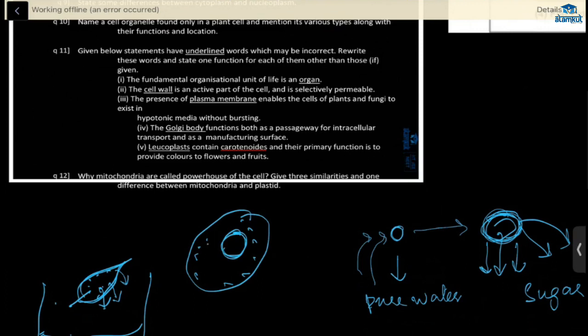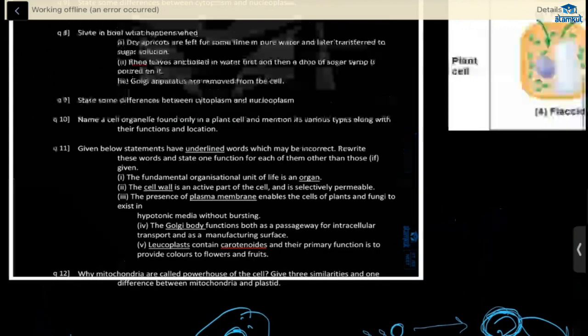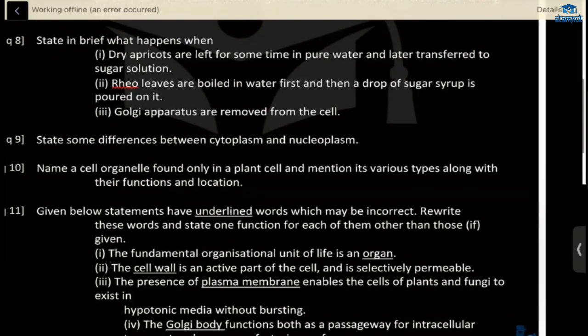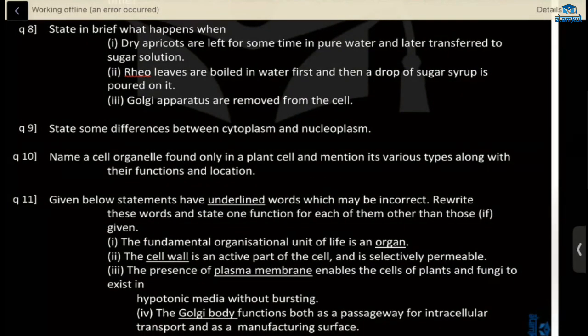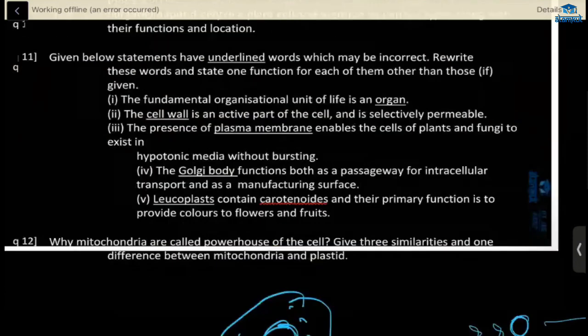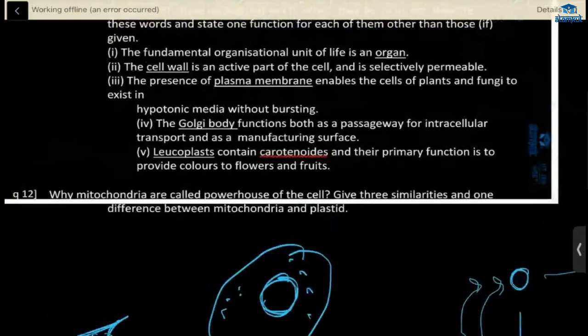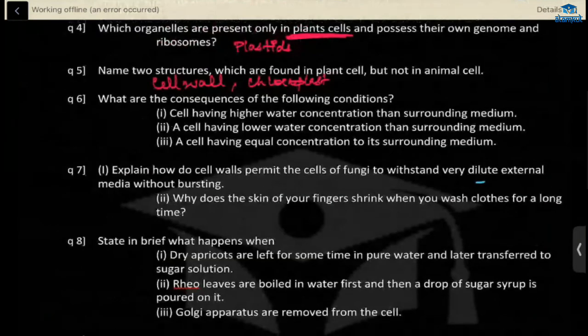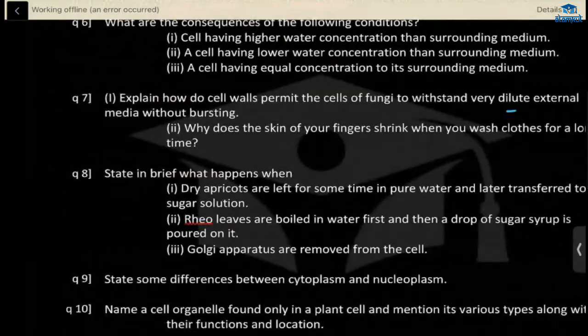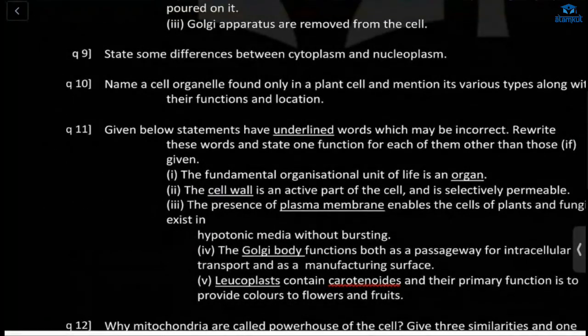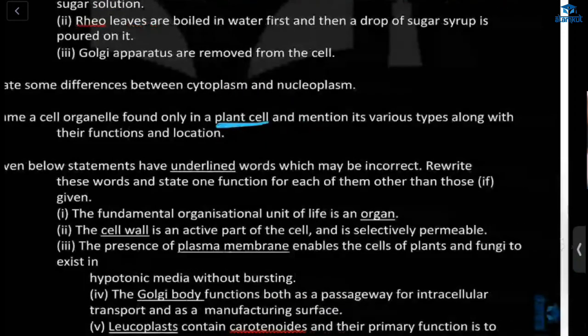And nucleoplasm, what does it contain? You have to tell that also. It contains nucleolus, chromosomes, etc. That's all. Okay. All the points you have said. Next, we'll see. Name a cell organelle found only in plant cell and mention its various types along with their function and location. We already saw this in one word, right? The organelles found only in plants will include chloroplast, cell wall, and a vacuole.